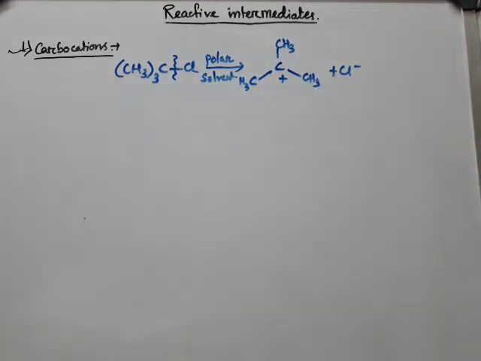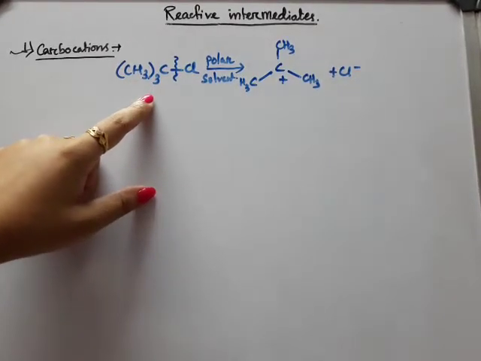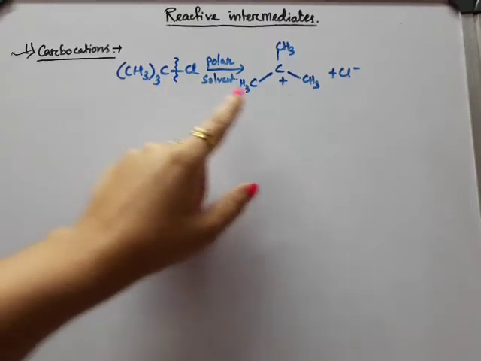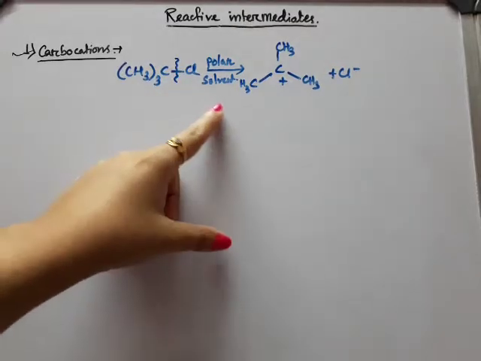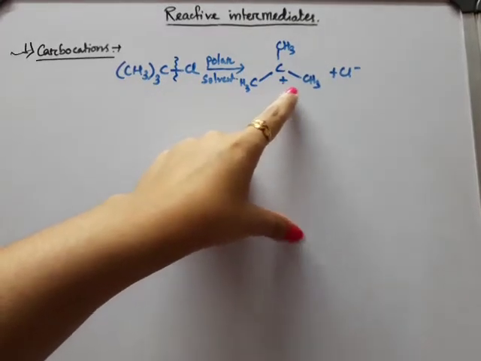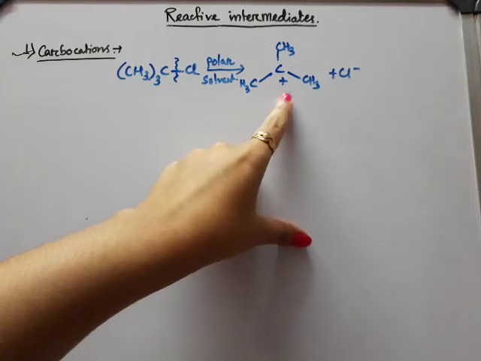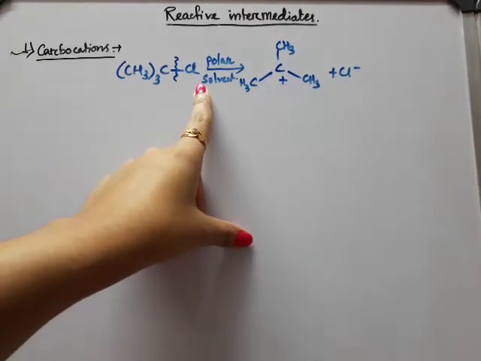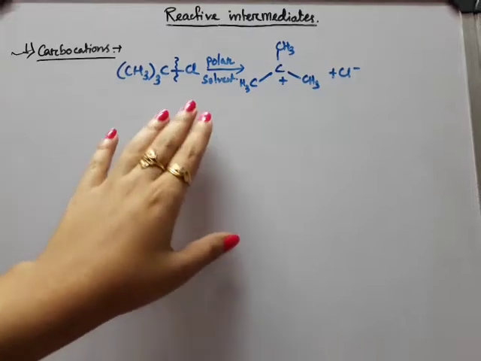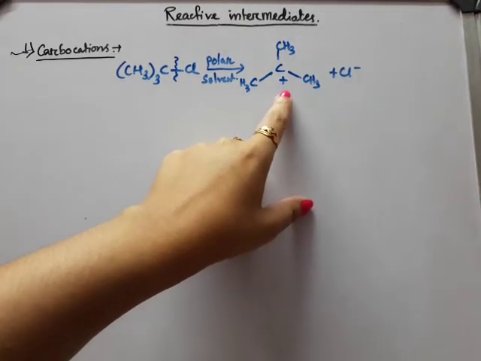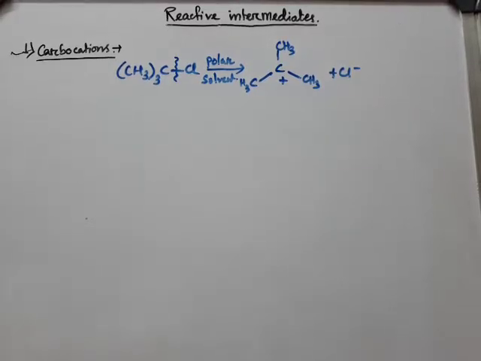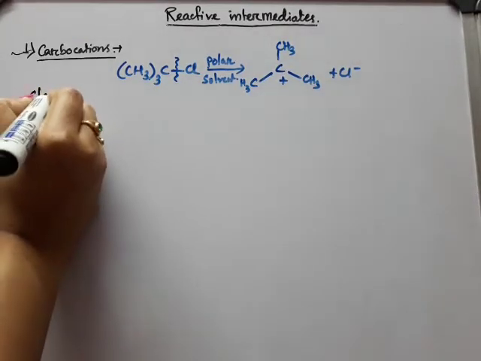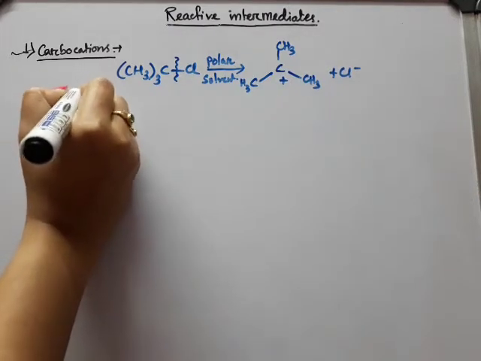So why do we need polar solvents? Actually this is a stable compound. After the breaking of this bond, we are getting two charged species which are reactive in nature. So we need something which will interact with these charged species. That is why we need a polar solvent, or a powerful ion solvating medium, for the stabilization of these charged species. Now we will discuss the classification of carbocations.